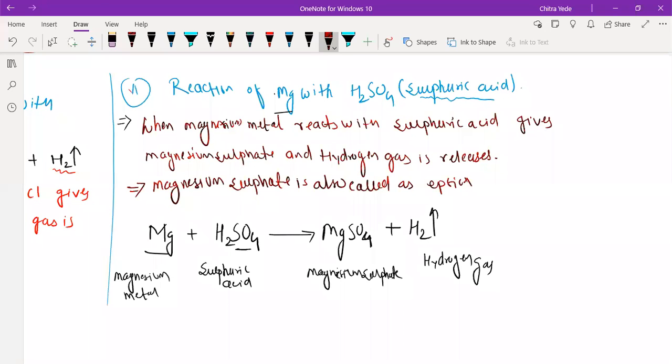It's an Epsom, natural salt. Sir, what is the meaning of that? Epsom salt, it's a name. Okay, it is also called Ajinomoto or Chinese salt. Sir, is it a natural salt? It is found as a natural salt, and it is also synthesized in the laboratory. Yes, it is natural.